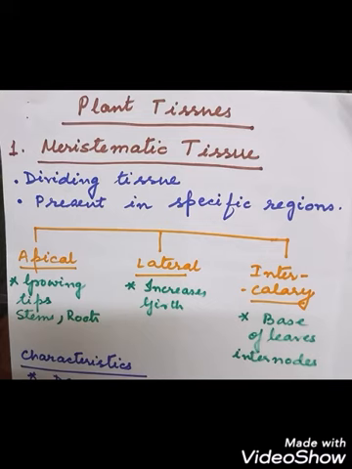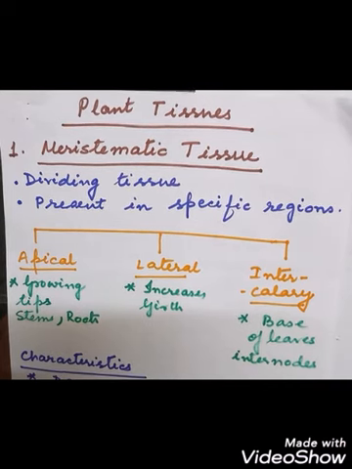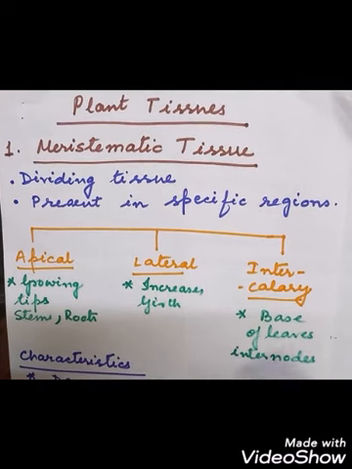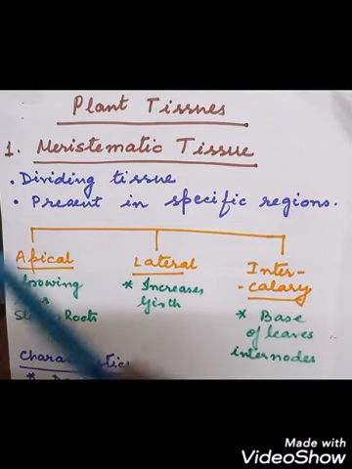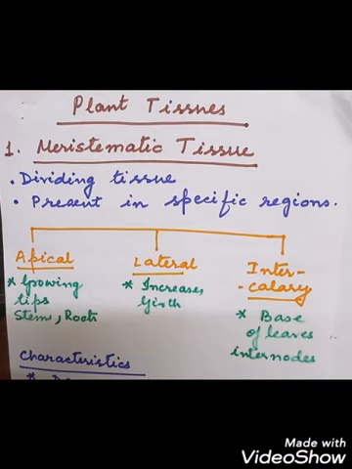Now we are going to discuss the plant tissues. Already we have discussed some of the differences between animal and plant tissues. Now we will highlight the plant tissues. The tissues that are present in the plants are called what? Plant tissues. Now under that, we will study the meristematic tissue. First of all, we will study meristematic tissue, then we will proceed further. So the type of tissues that can continuously divide, the dividing tissues, and those that are present in specific regions are called the meristematic tissue.